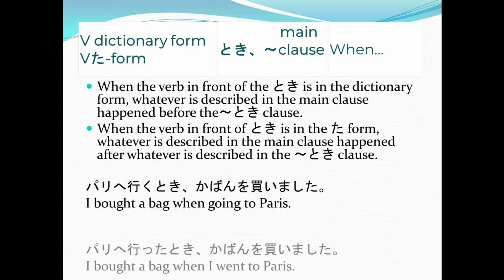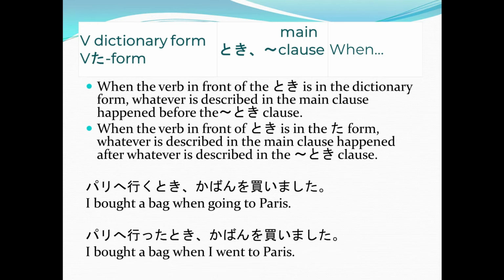Again, Pari e itta toki kaban o kaimashita, or I bought a bag when I went to Paris. Now, both sentences might look the same, but notice the iku toki from the first sentence and then the itta toki from the second sentence. Can you guess how they differ?